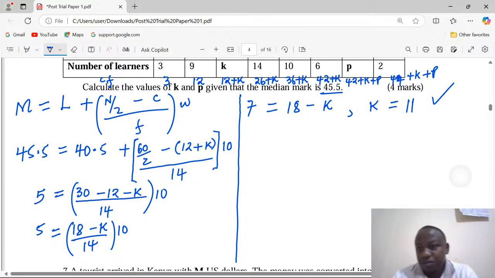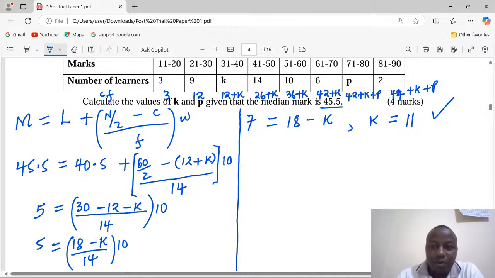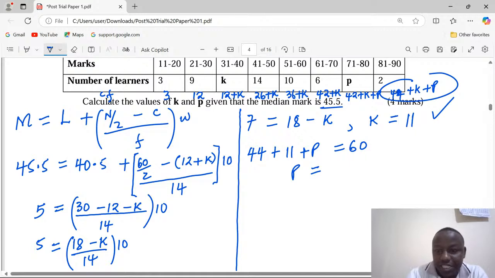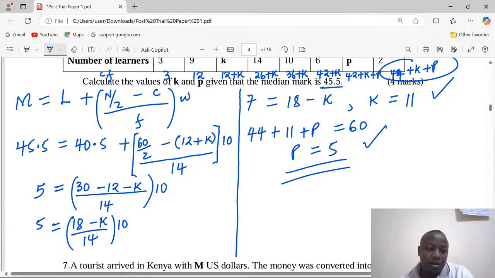And with the value of k known, we can wind up and say that the total cumulative frequency, which is 44 plus k, now known, plus p, should be exactly 60. To remain with p, we take 55 to the other side and subtract it, giving us p as equal to 5 only. So that's how we play along with such a very good question.